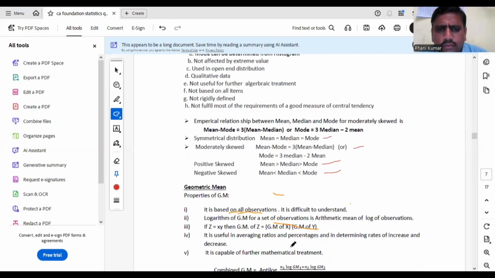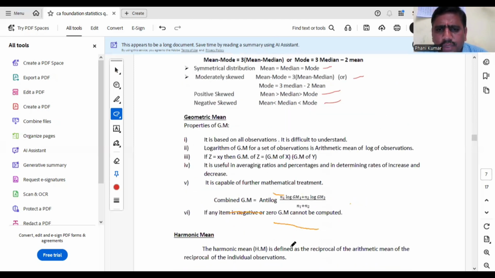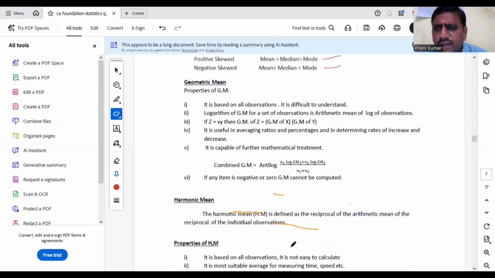Geometric mean is based on all observations, and it is difficult to understand, not so simple. Logarithm of GM for a set of observations is the arithmetic mean of the logarithm of the values. This is an important point. Log GM is nothing but summation log x by n. If z equals xy, then GM of z equals GM of x into GM of y. So GM is useful for averaging rates, ratios, and percentages. Especially for average rate of increase or decrease, we have to use GM.